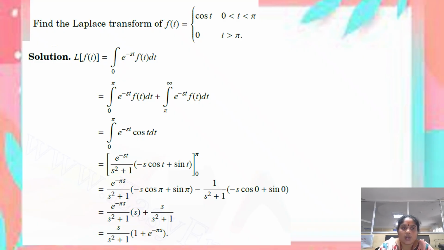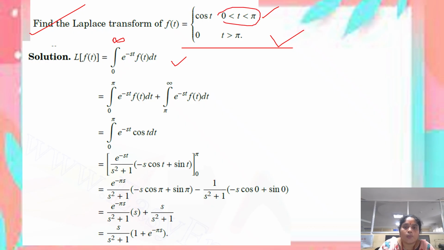And very important, another example for finding the Laplace transform for the function f of t equal to cos t on the range 0 to pi, and it is 0 for t greater than pi. So we have to use the formula for Laplace transform. By the definition of Laplace transform, we know that L of f of t equals integral 0 to infinity e power minus st into f of t dt. Here our function lies only in the range of 0 to pi. So we have to split the integration as integral 0 to pi plus integral pi to infinity.